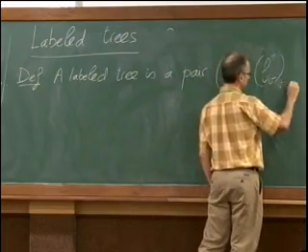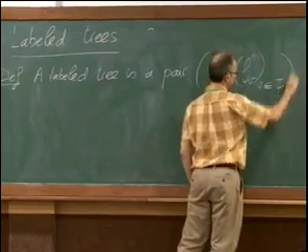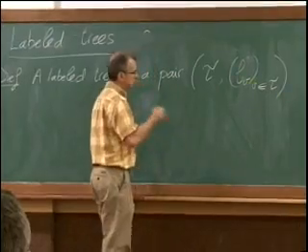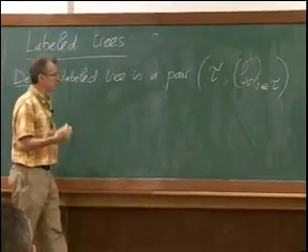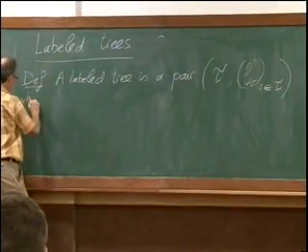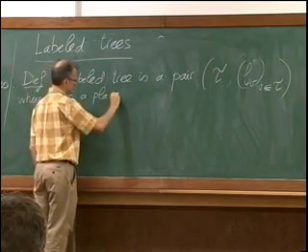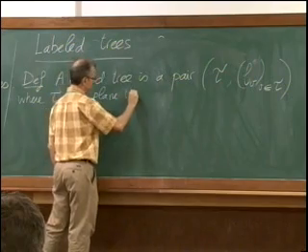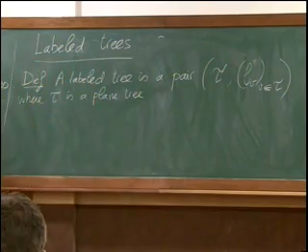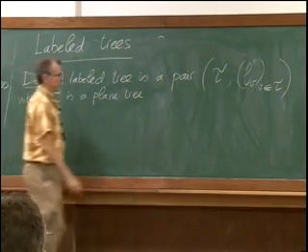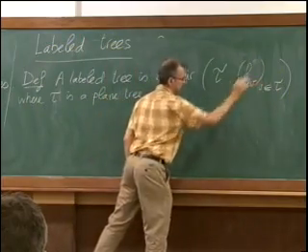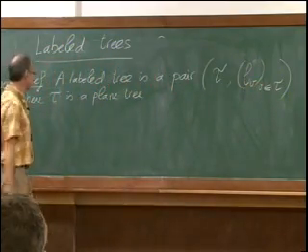So these are labels assigned to the vertices of the tree. In my definition of a plane tree, tau is just the set of all its vertices. So v belongs to tau means the vertex, of course, of the tree.